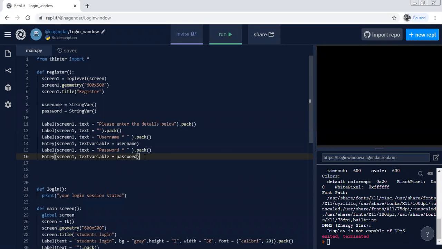Then just say pack. So pack over here and pack over here, and just start running.